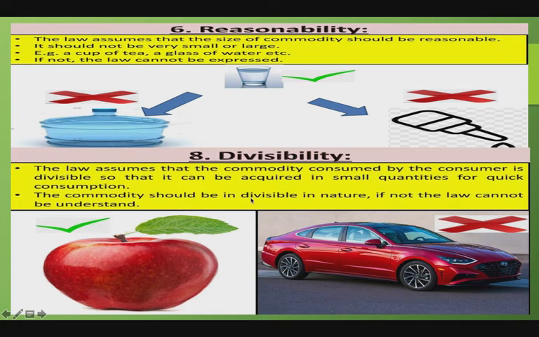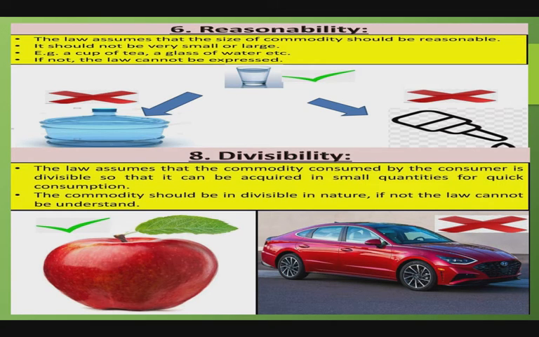Then the next one is divisibility. The law assumes that the commodity consumed by the consumer is divisible so that it can be acquired in small quantities for quick consumption. And the last one is constant MU of money income.